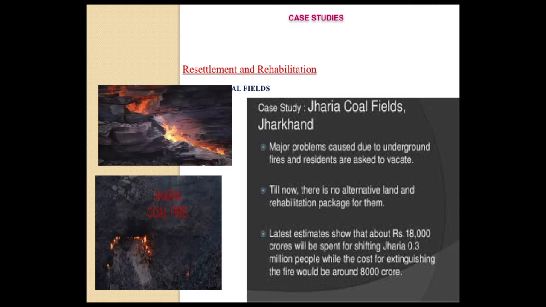Estimates show that rupees 18,000 crores will be spent for shifting Jaria people, that is 0.3 million people, while the cost for extinguishing the fire would be only 8,000 crore. See, extinguishing this fire costs only 8,000 crore, but for shifting the people nearly 18,000 crore should be spent. But alternative land was not given for them, and the people suffered a lot.